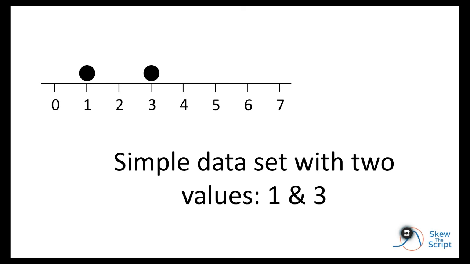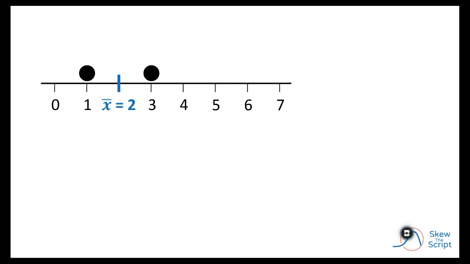So we'll start with a very simple data set that has 2 values, 1 and 3. If you find the average of this data set by adding them together, dividing by 2, you get a mean of 2. When you find the range by subtracting 1 from 3, you also get a value of 2. This means that the maximum value of my data set, 3, is 2 units above the minimum value of 1.